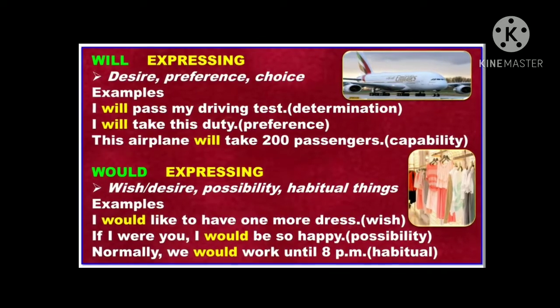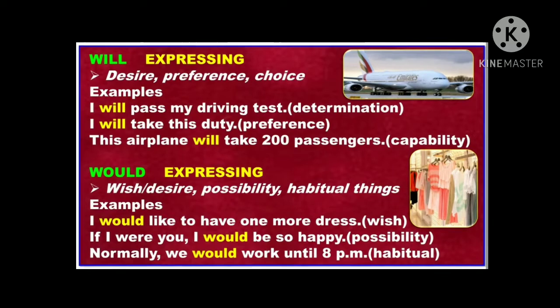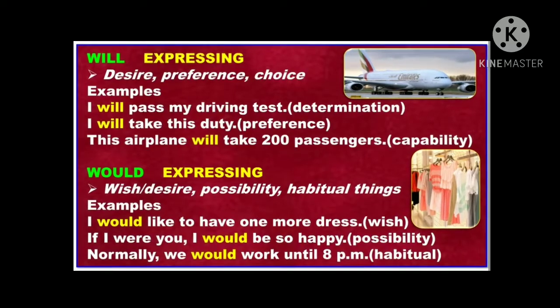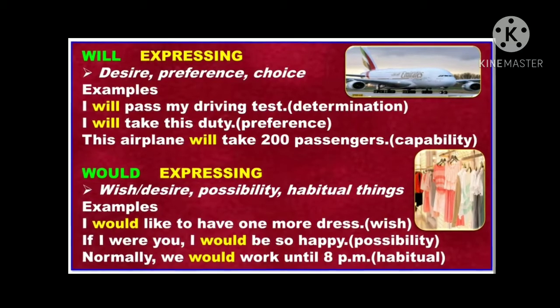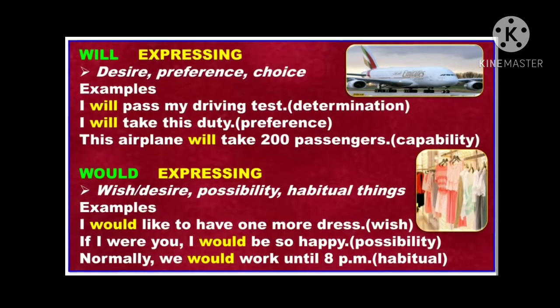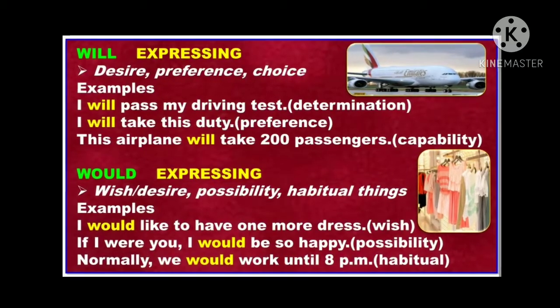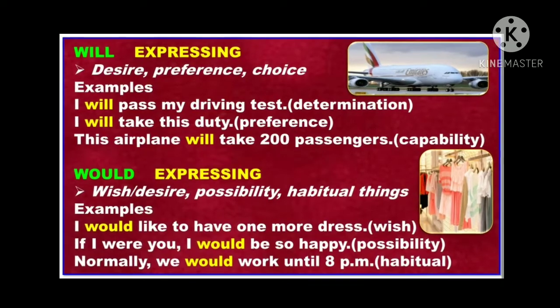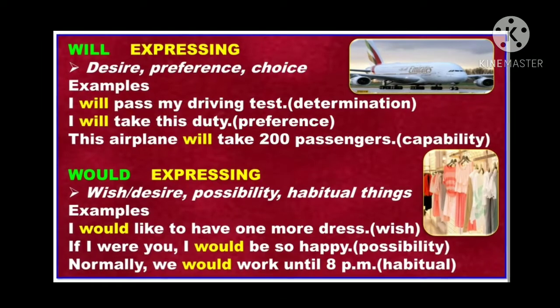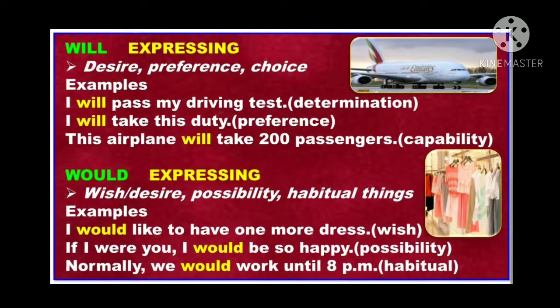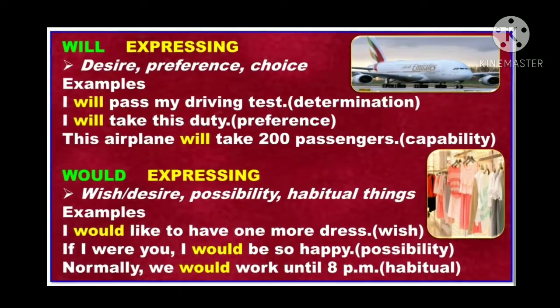And the next one is would. Would is the past form of will. Got it? Would is used to show wish, desire, possibility, and habitual things. Look at the examples. I would like to have one more dress.